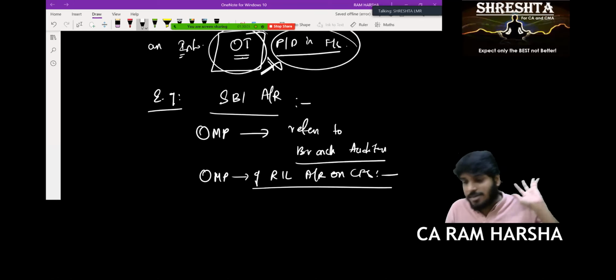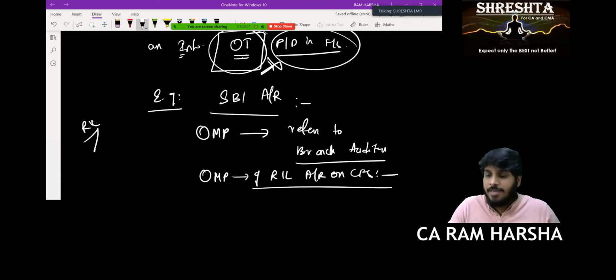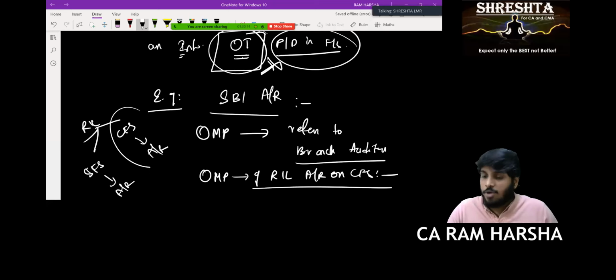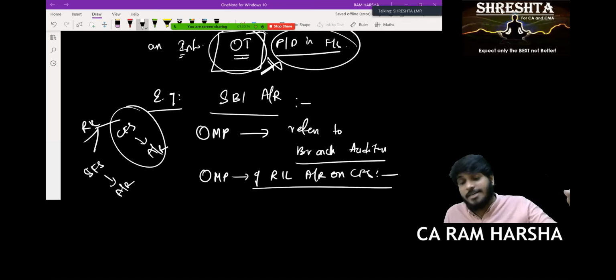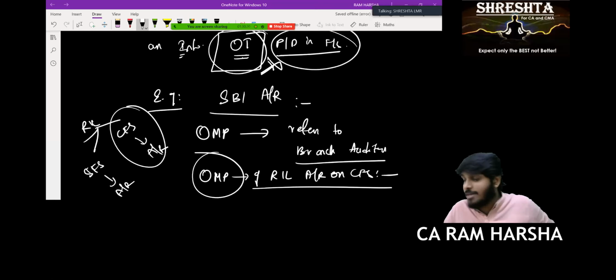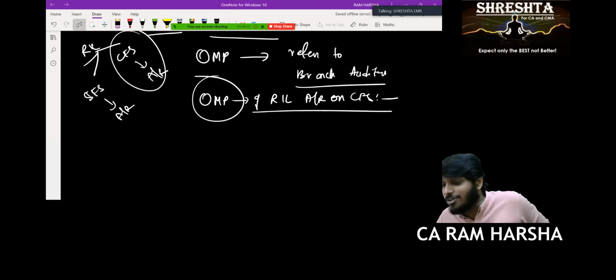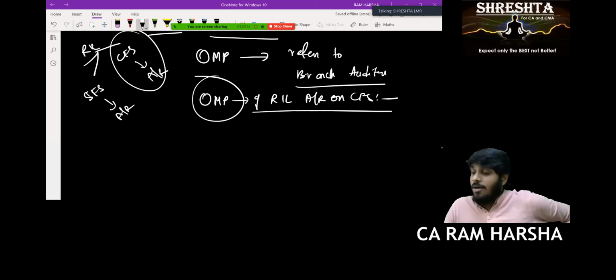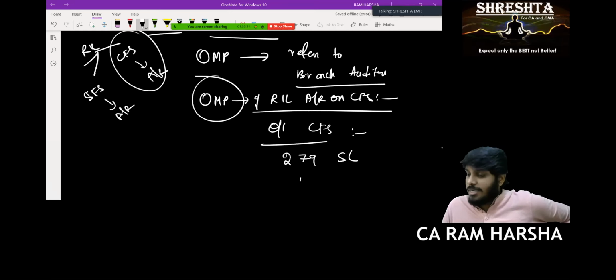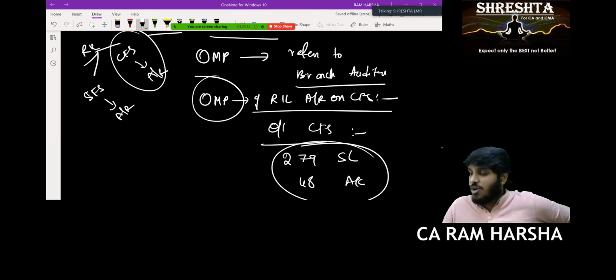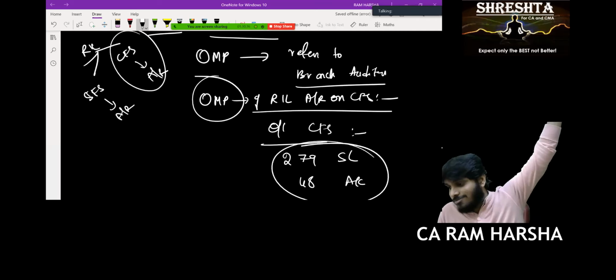Reliance has two sets of financial statements, standalone and consolidated, each with an audit report. I'm talking about the audit report on consolidated financial statements. In the other matter paragraph, they say that out of the consolidated financial statements, 279 subsidiary companies and some 48 associate companies were audited by other auditors.